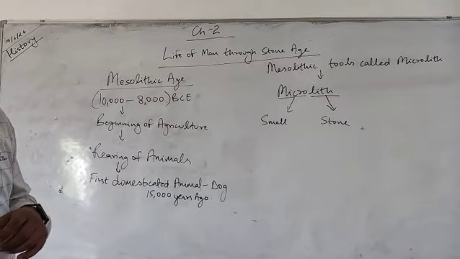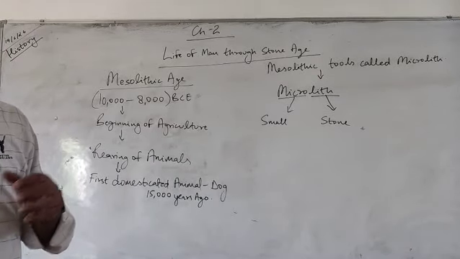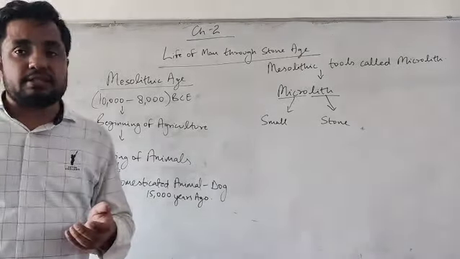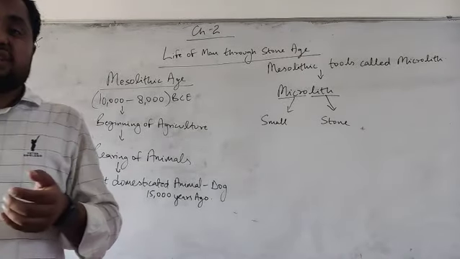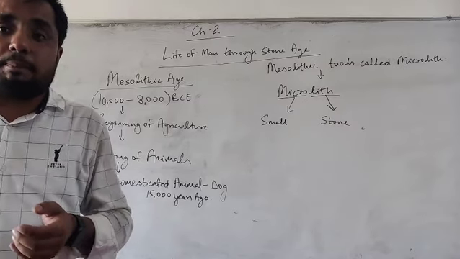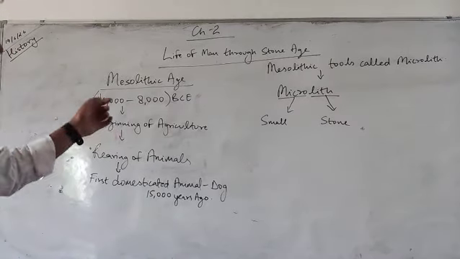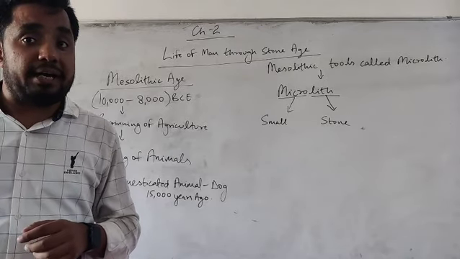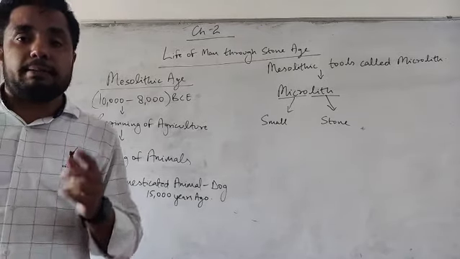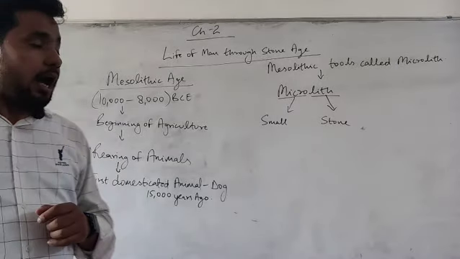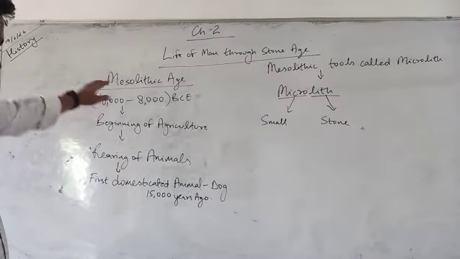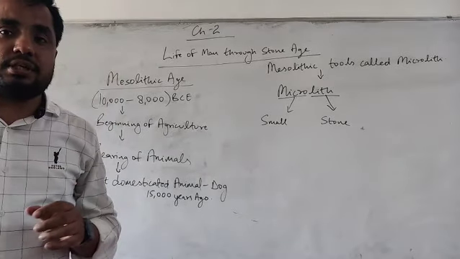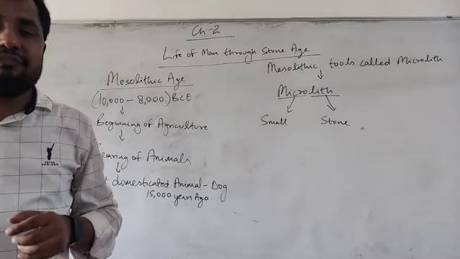Now, when we are studying the Mesolithic age, some of the characteristics change. When we discuss the Paleolithic age, the most important characteristic, which we studied before the Mesolithic age, was the invention of fire. You must always remember this most important characteristic of the Paleolithic age.